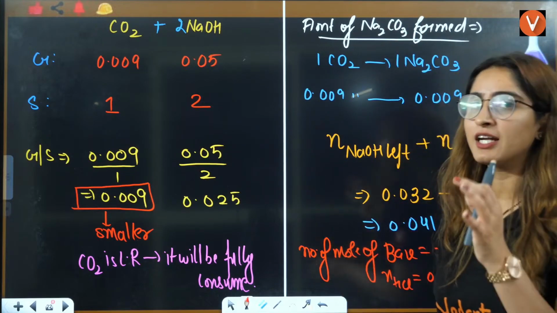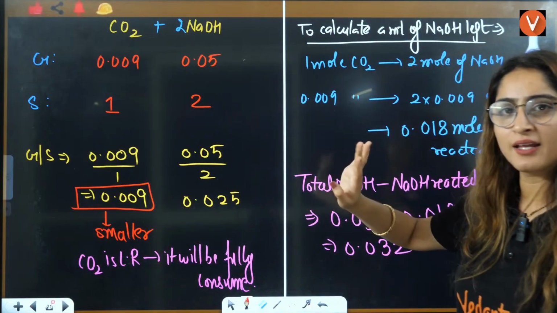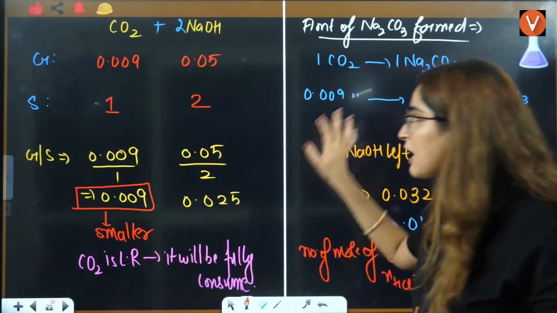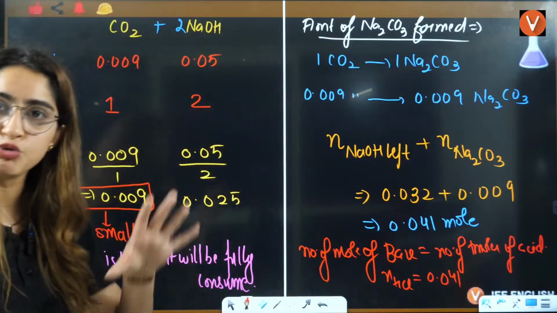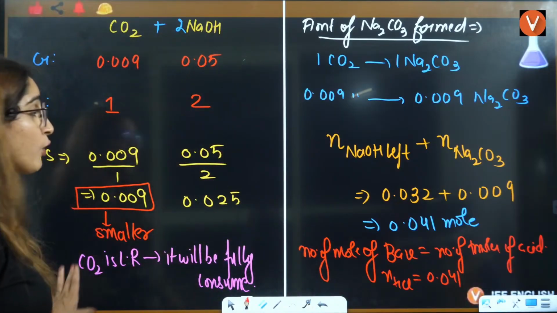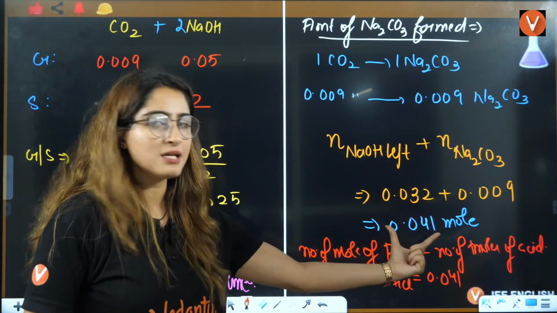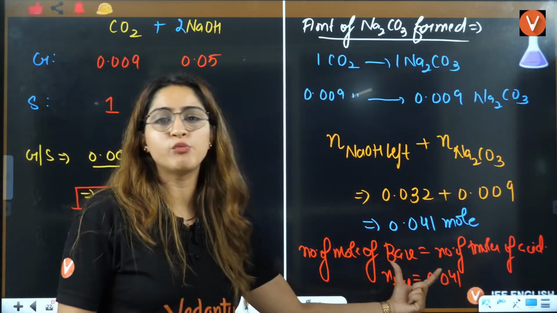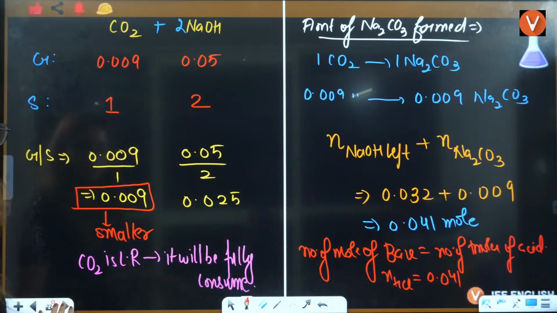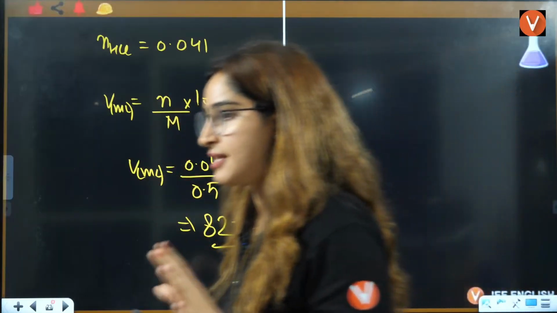Remember that everything depends upon the limiting reagent. NaOH also I calculated from the limiting reagent. Na2CO3 also I calculated from the limiting reagent. Now I added the number of moles of Na2CO3 and the NaOH that you are left with, right? NaOH left plus Na2CO3 is this. So base moles equals acid moles. From that we can say the number of moles of HCl is the same. If you know the number of moles of HCl, after that apply this formula of molarity and you will get the volume of HCl.